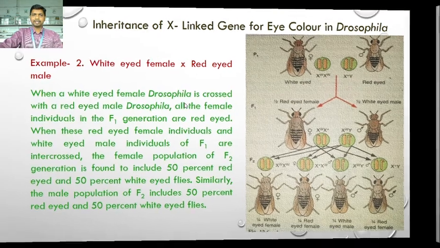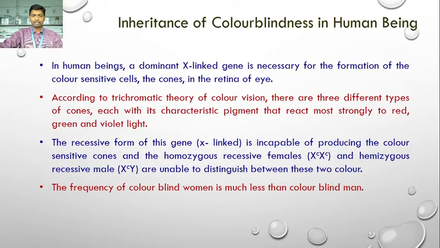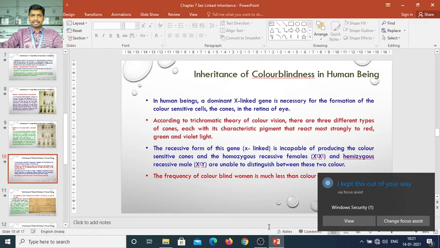So this is the inheritance of the X-linked gene for eye color in Drosophila. This is all for today. In the next lecture, we are going to study the inheritance of color blindness in human beings.